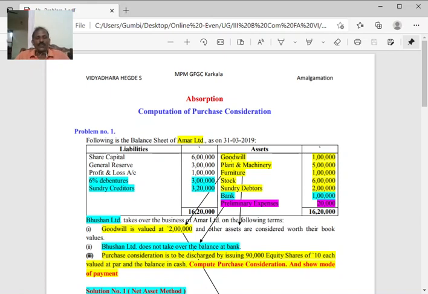Obviously you need to follow, or you can follow, only the net asset method. As I told earlier, when you get a problem on any of these three cases, first you have to see whether you can follow the net payment method. Here it is not possible because nothing is said about the payment amount. Discharge is given, but the amount is not given. It is given, you see there, balance in cash. We don't know the figure. So it is only the net asset method.